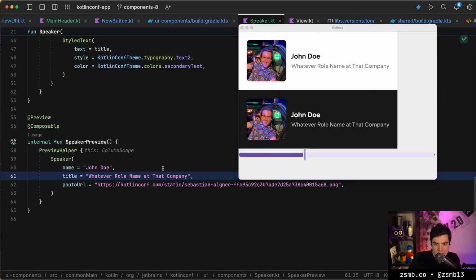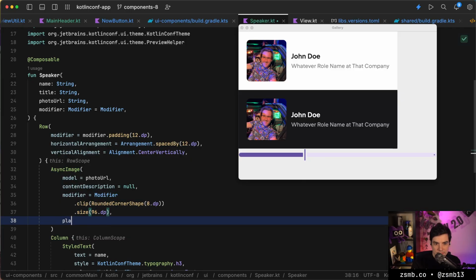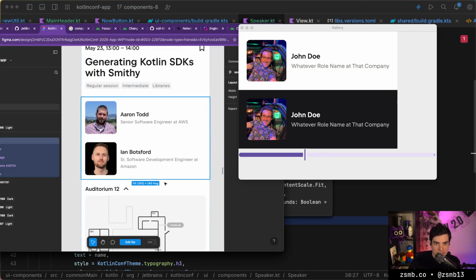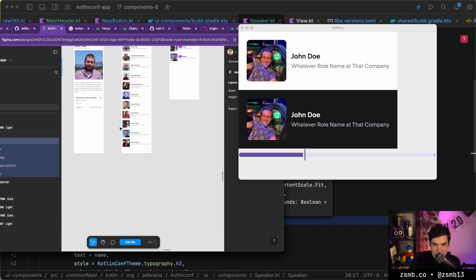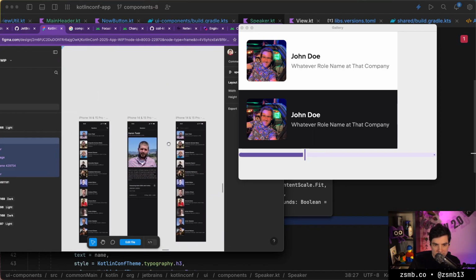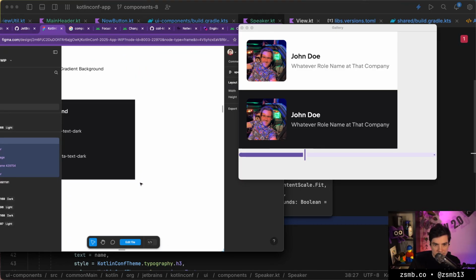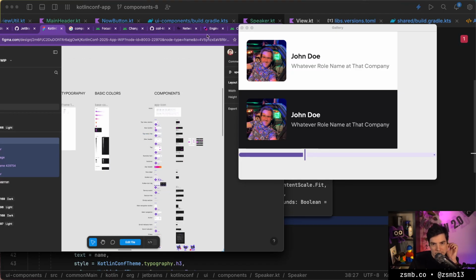We have the images. We probably need to refine at some point how the image loading works and have at least some kind of placeholder there. This just takes a painter. Is there something for this in our design? Or no? I assume there isn't. I think the design leaves it up to us to provide a placeholder. So let's take a look at maybe some of the colors we have. Well, we have the main background, we have the tile background.